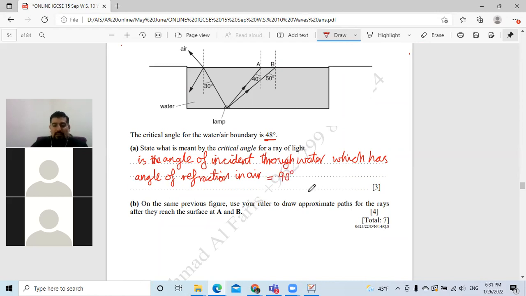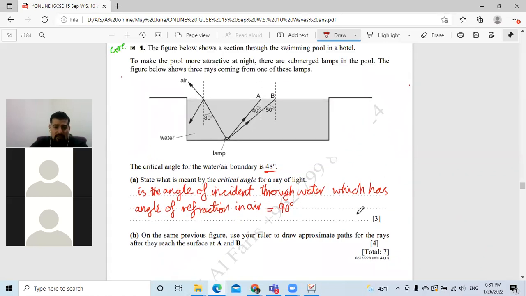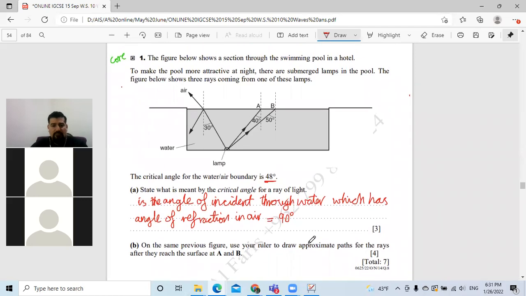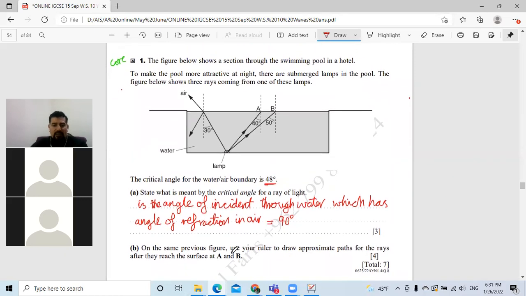Tamam? They don't put 3 marks on the definition, they put 1 or 2 marks. But because this is a core paper, they put 3 marks. Tamam? Then what do they ask here? On the same previous figure, use your ruler and draw the approximate path for the rays after they reach the surface at point A and at point B. Look here, guys, what should I do?